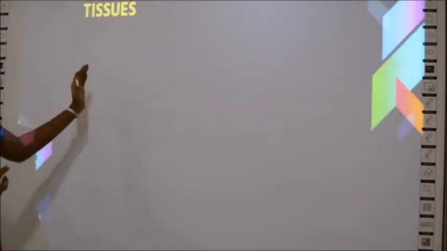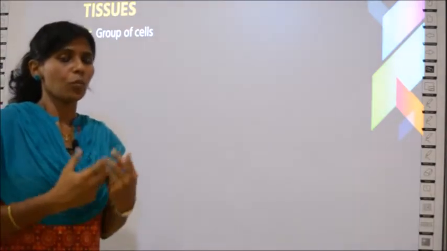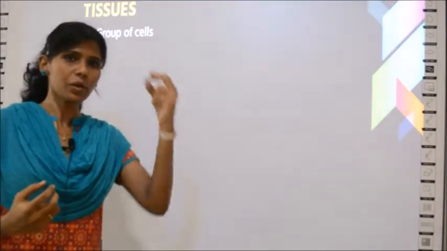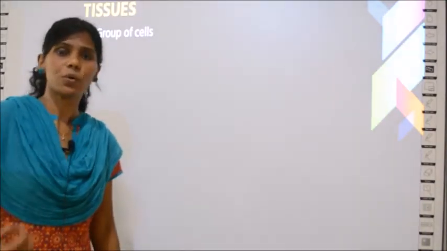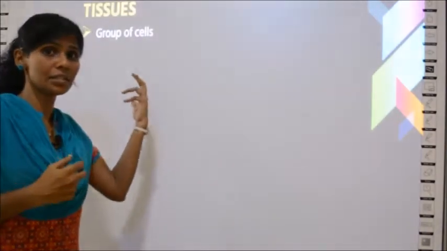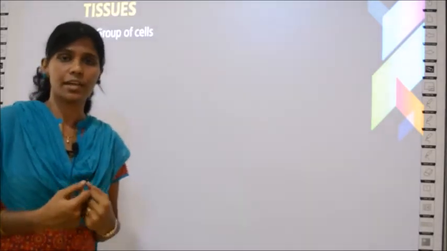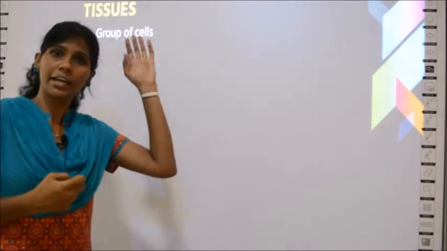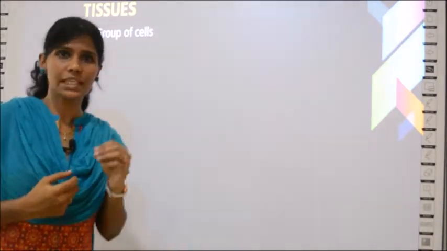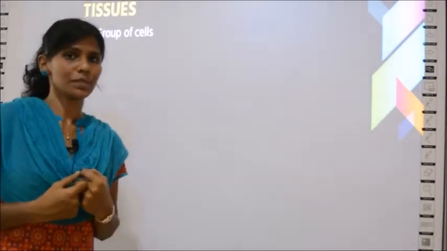So we'll start the class. Tissues are a group of cells. What group of cells? I cannot pick one cell from my head and one from the toe and call it a tissue, because it is a group of cells. I cannot mismatch like that. In the case of plants also, I cannot take a root hair cell and a leaf cell and call it a tissue. It should have a certain special rule.